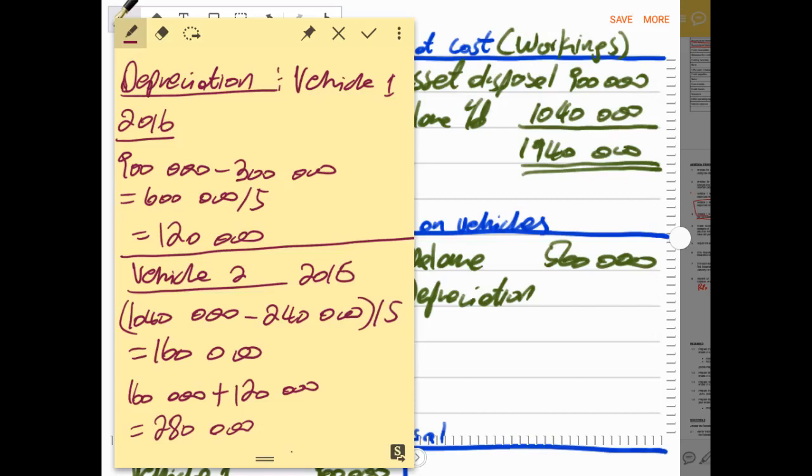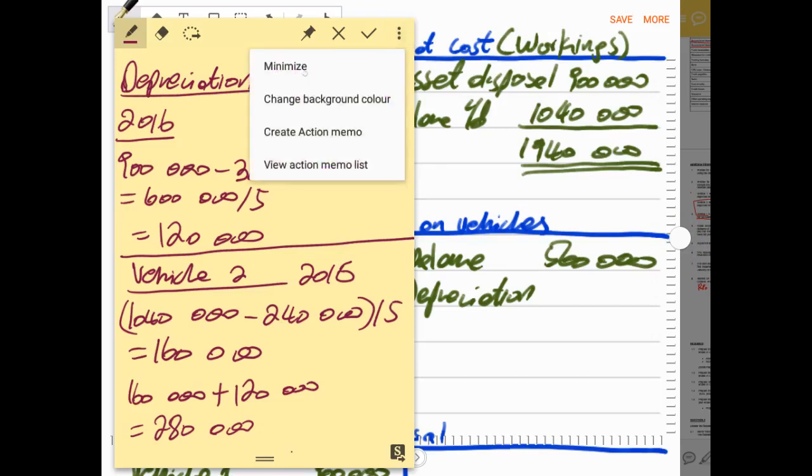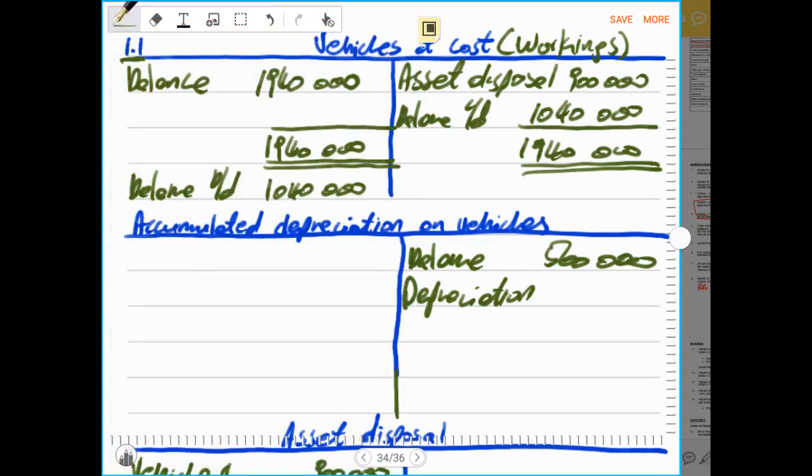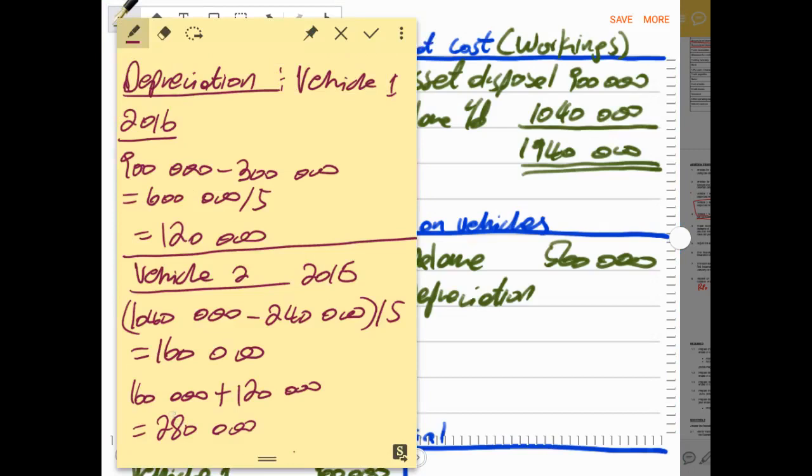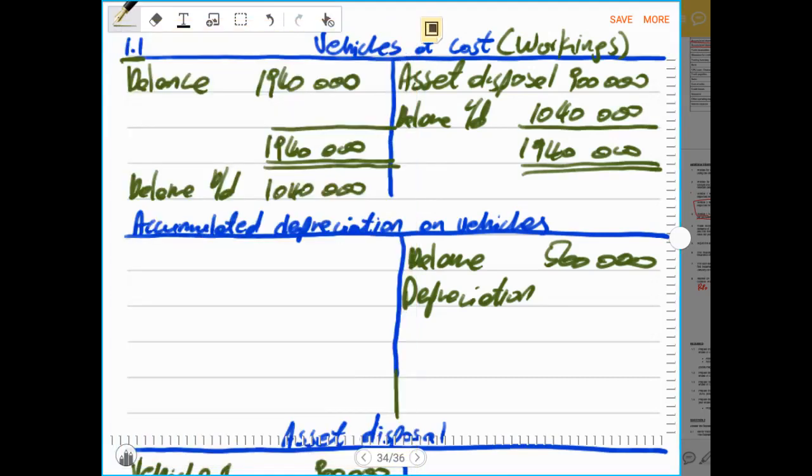So now remember, now we are doing only depreciation for vehicles. So now we only have to record the amount of 280,000 rands, because depreciation for vehicles was 160,000 rands and 120,000 rands, but another one was for equipment, and we are only doing vehicles.